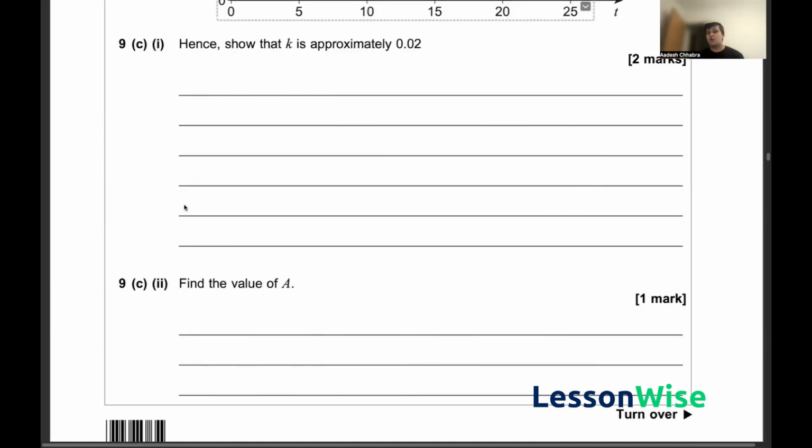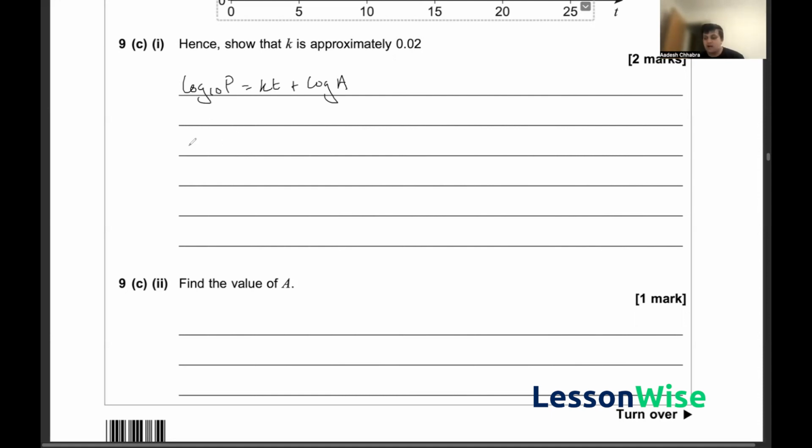So for the first part of question 9c, we have been asked to hence show that k is approximately equal to 0.02. Now, if you remember, our equation was essentially that log 10 of p is equal to kt plus log a. And essentially k here is our gradient of the linear line that we plotted in the previous part. So I'm just going to go ahead and calculate the gradient using the gradient formula by taking 2 points on the line. Ideally, I like to take the first and last point as they are most likely going to be on the line of best fit.